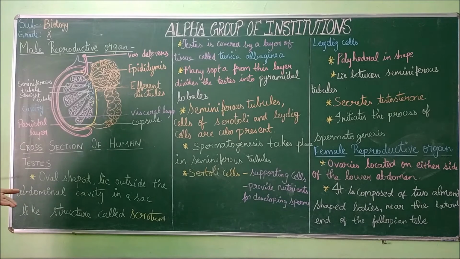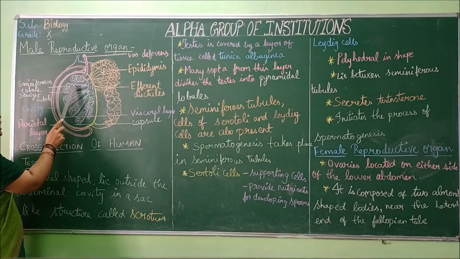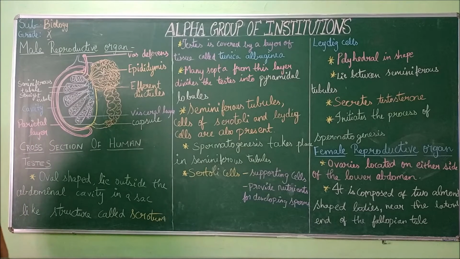The organism is taken and a cut is made, and all the anatomical parts are found out. Like this, for all organisms, plants and animals, the cross section is made and the parts are labeled. Likewise for the testis also the cross section is made. So here are the parts that are involved. First is the white curvy-like structure, that is the seminiferous tubule. That only produces the sperms, the spermatozoa; the immature sperms are developed.